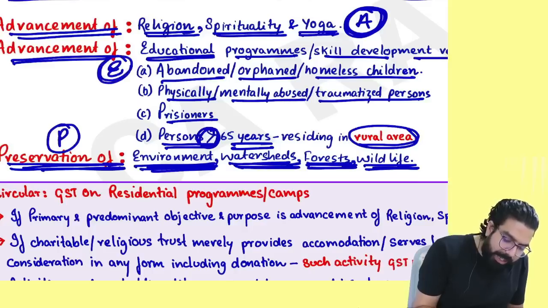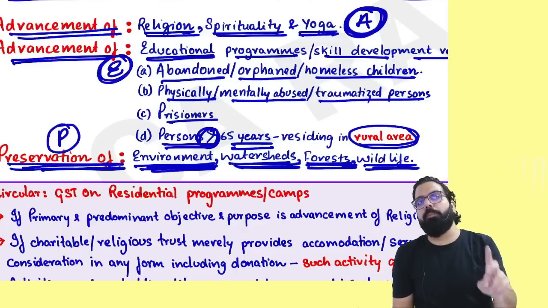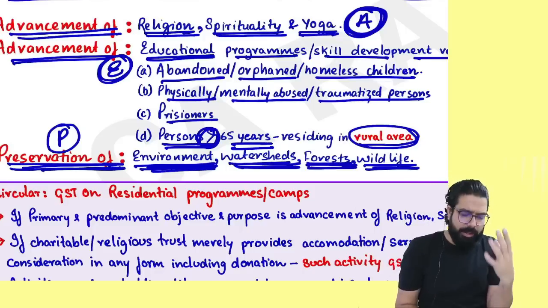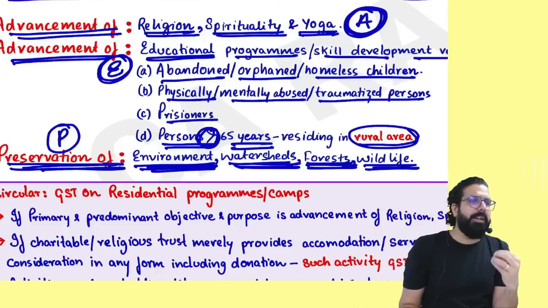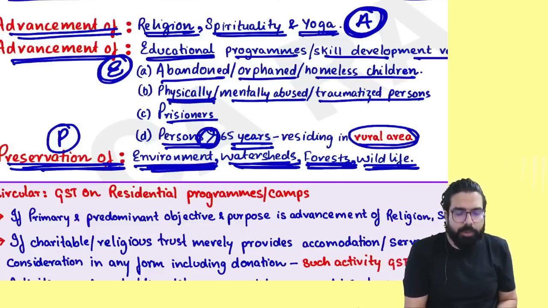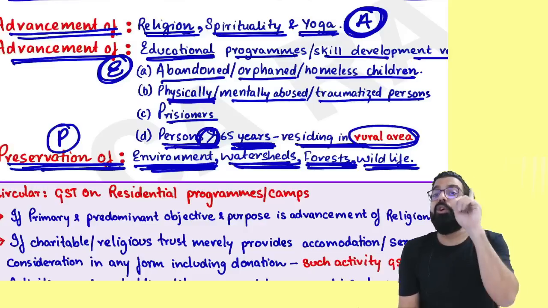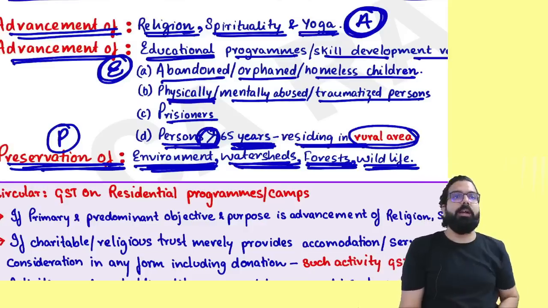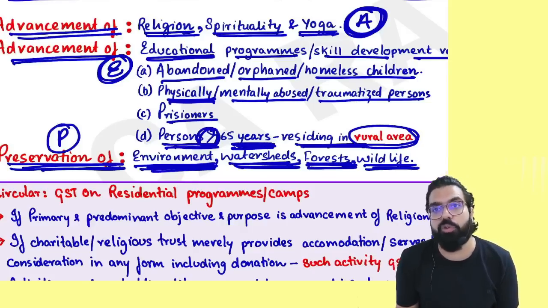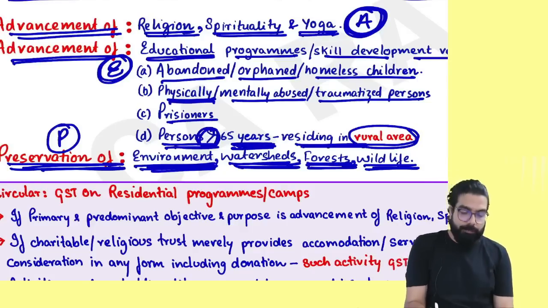I for educational program or skill development program for abandoned children, homeless children, prisoners, mentally abused, physically abused, or persons greater than 65 residing in rural area. Then remember one thing, your services are charitable activity, and you should not charge any GST.